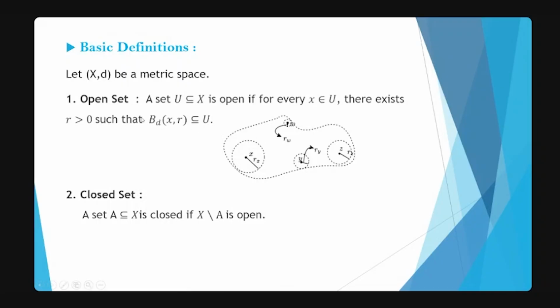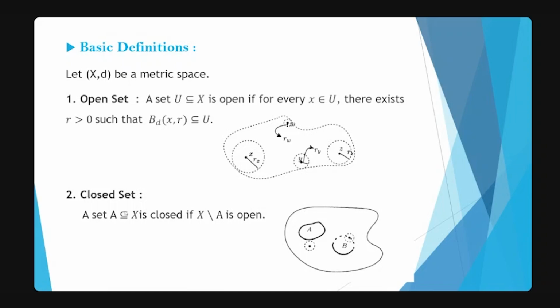So mathematically speaking, a set U subset of X is open if for every X belongs to U, there exists some radius R such that the open ball centered at X with radius R is contained in U. Then next is closed set. So there are many equivalent definitions in which you can define a closed set. Here I will say that a set is closed if its complement is open.